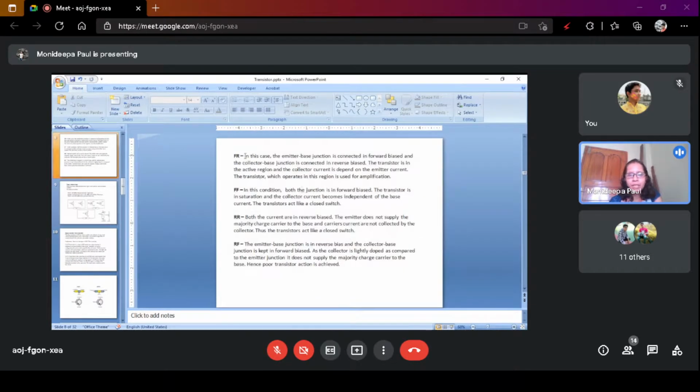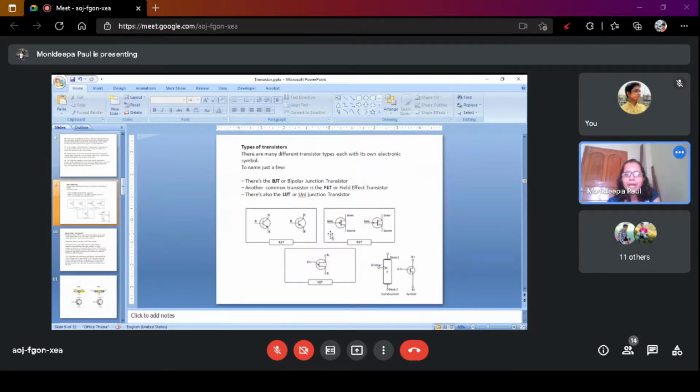Next, forward bias. Different modes of operation: active mode, saturation mode, cut-off mode, and reverse mode. These are the 4 modes of operation. Next, classification of transistor: bipolar junction transistor, field effect transistor, uni-junction transistor. Detailed bipolar junction transistor will be covered by Preeti ma'am, and I will cover the FET in the next module.